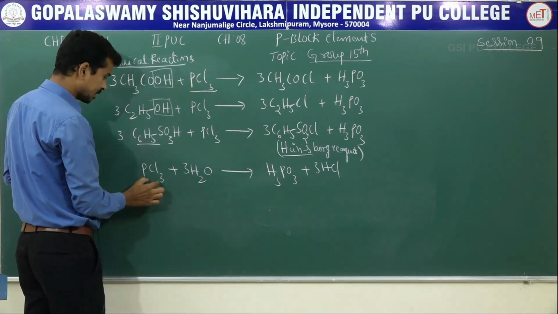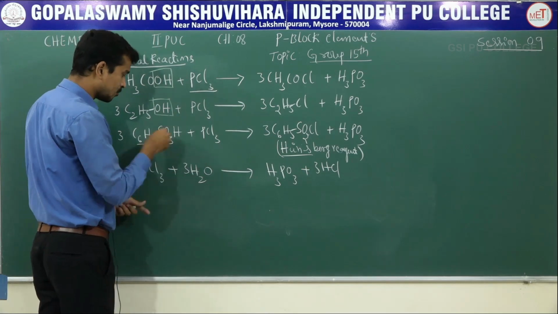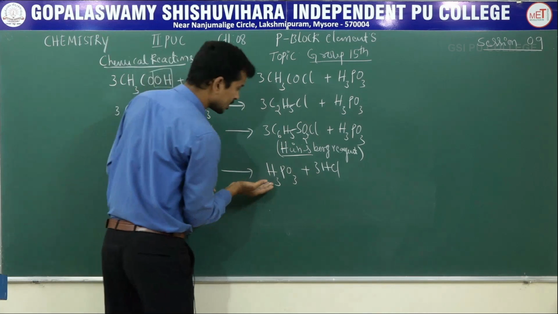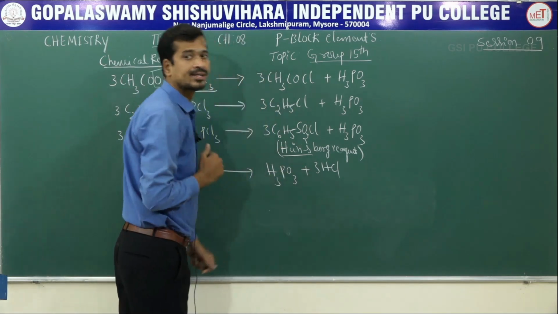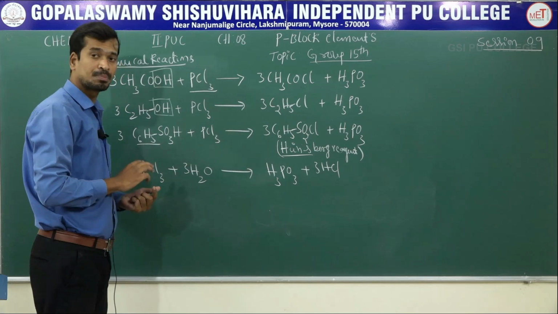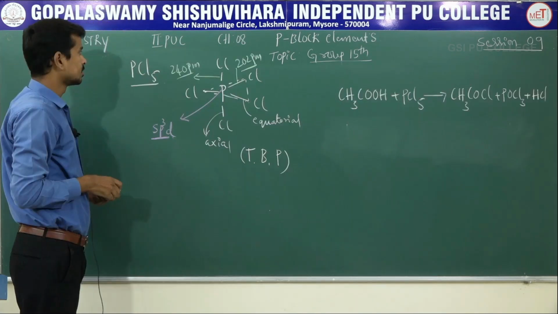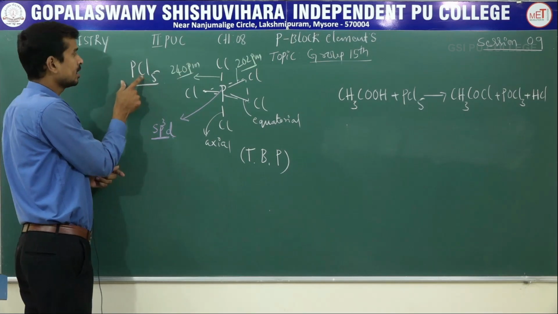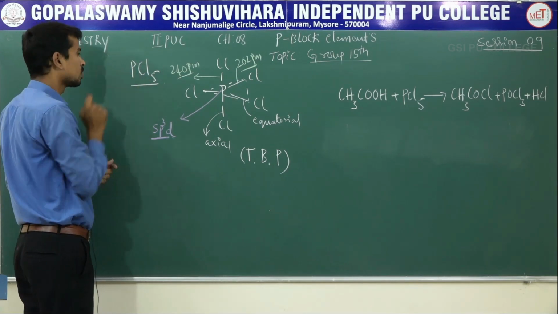Next, phosphorus trichloride's reaction with water is called hydrolysis. It undergoes hydrolysis to give phosphorus acid. Clear? Next, move on to phosphorus pentahalides. Consider phosphorus pentachloride, PCl5.